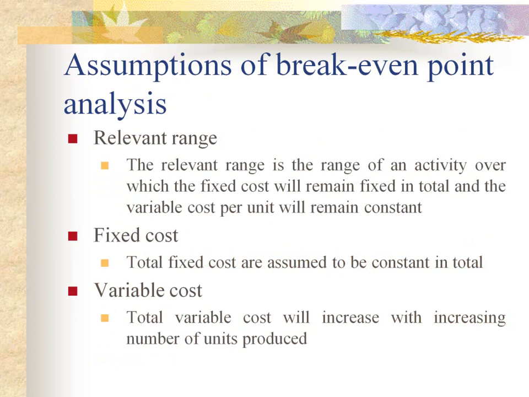Now assumptions. The break-even analysis will operate in a relevant range. Relevant range is the range of activity over which the fixed cost will remain fixed in total and the variable cost per unit will remain constant. Second assumption is that fixed cost remains constant at all volumes of output. Next assumption is variable cost remains constant per unit of output irrespective of the level of output and thus fluctuates directly in proportion to changes in the volume of output.